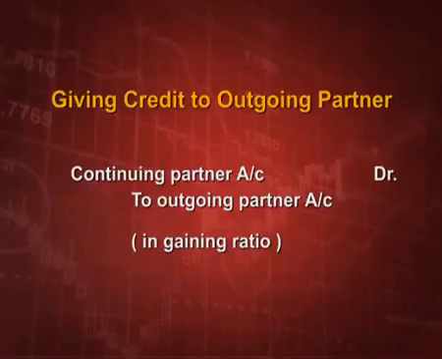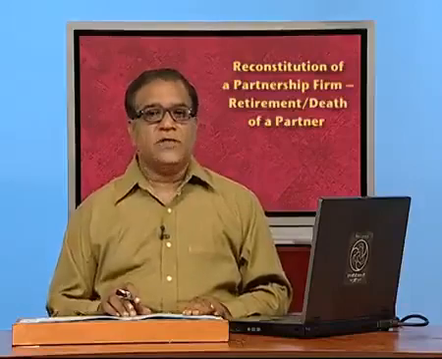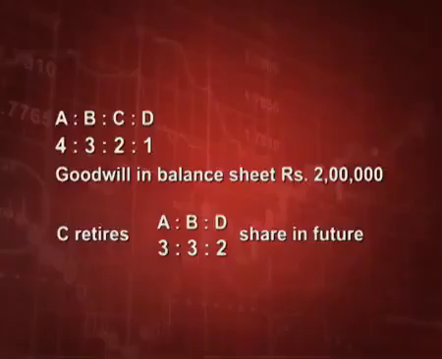Now, this is a normal journal entry which we are doing, but sometime it can happen that continuing partner are also sacrificing. One of the continuing partner is gaining and the other is sacrificing. Then what will happen? Then one continuing partner who is gaining will be debited and the other continuing partner who is sacrificing will be credited along with that outgoing partner. Let us understand this very good concept with a question.